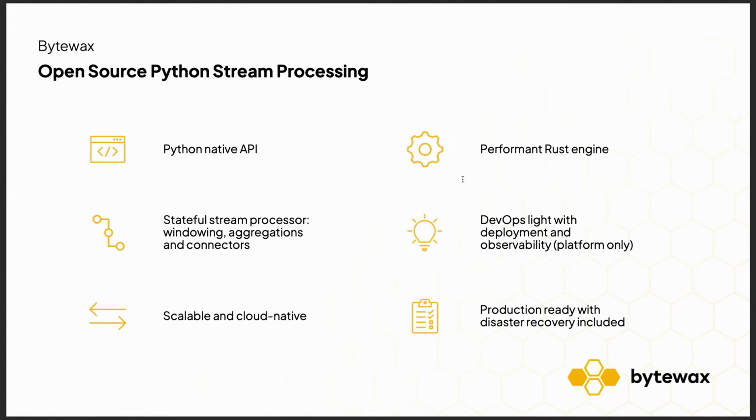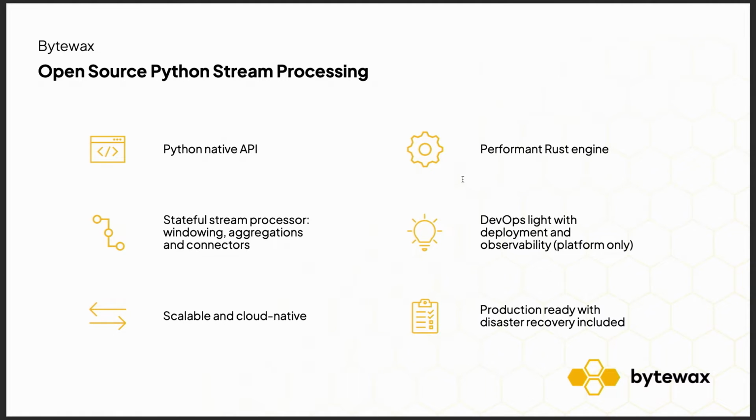So Bytewax is a stateful stream processor, and it's data parallel by nature. If you don't know what that means, essentially it's a way to process data where the data is split and then worked on independently, instead of the tasks being split and then you send the data there. But more importantly for us, it has a Python native API, so we can use the whole suite of tools that's provided in the Python ecosystem.